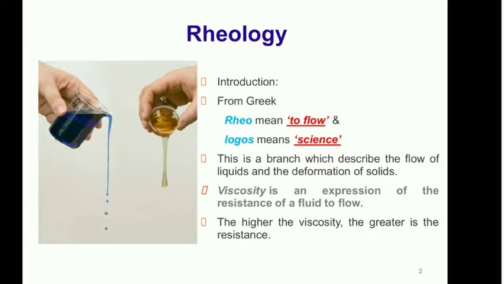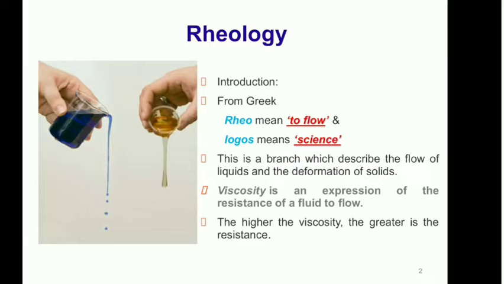The higher the viscosity, the greater is the resistance, and accordingly we can classify a less viscous liquid and a highly viscous liquid. In this diagram, towards the left hand side you can see an ink solution in water, and second, the example is honey. In the ink solution in water, if you slightly tilt the beaker, the liquid easily starts flowing. What does this reflect? This ink-containing water expresses less resistance to flow, so accordingly we say the liquid is less viscous.